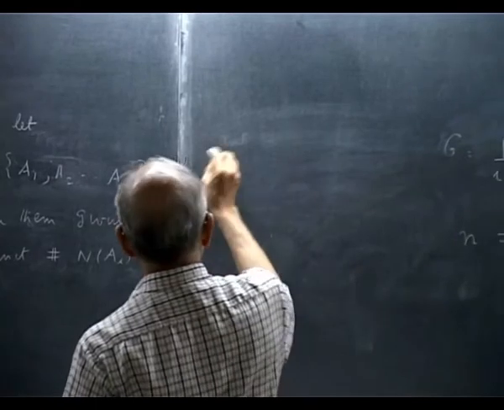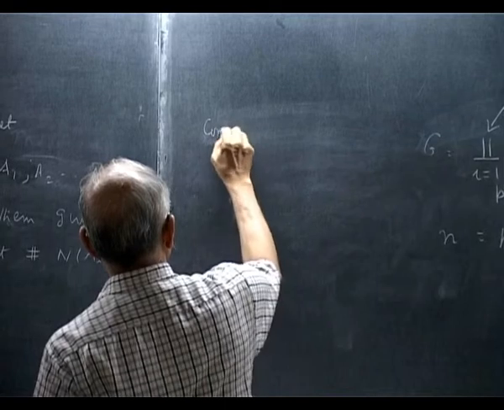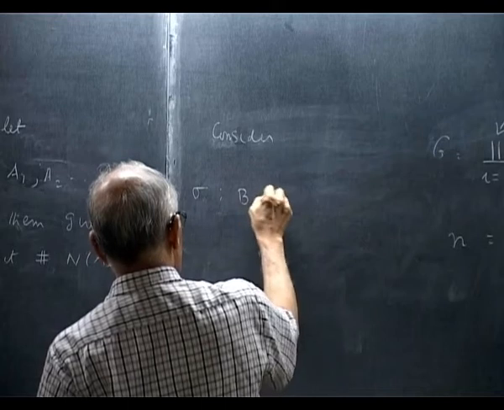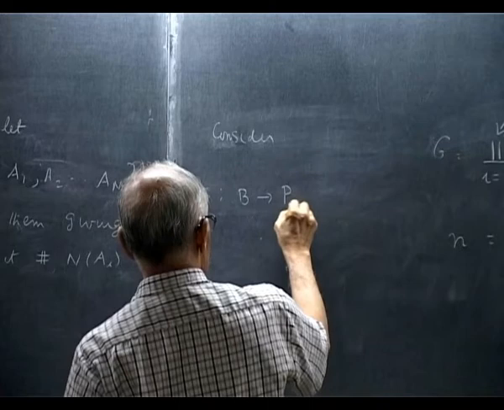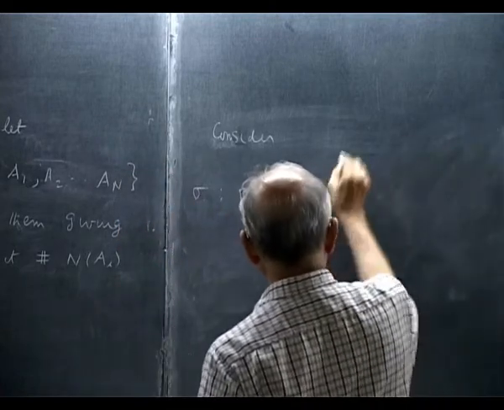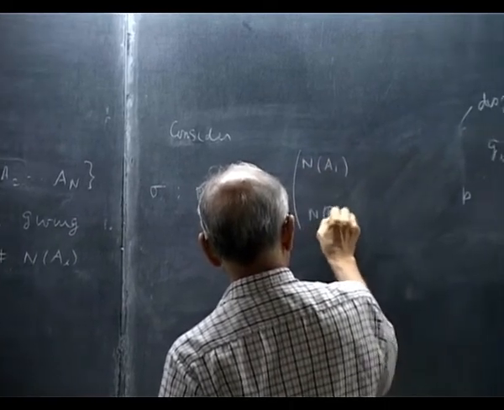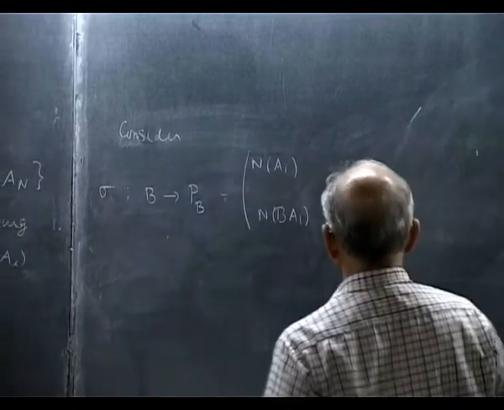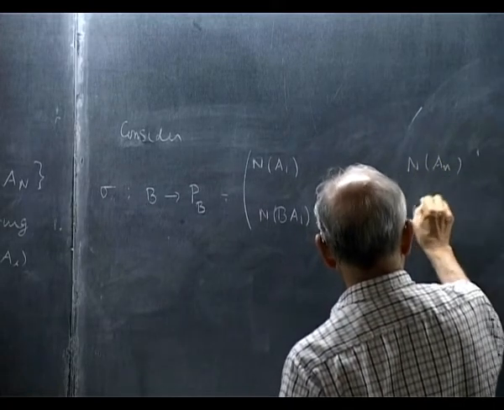I consider sigma which takes an element B to a permutation PB, which will be n(B A1), and so on, up to n(B AN).